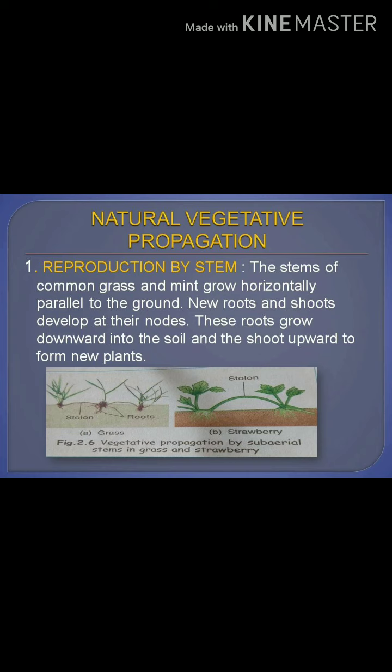Here, especially creepers we can see in grass as well as mint. Here they will grow horizontally parallel to the ground.